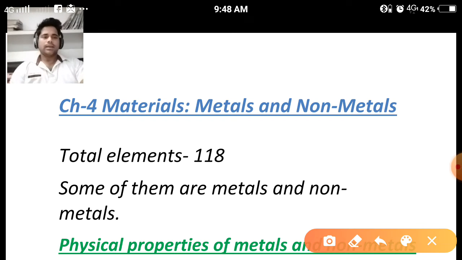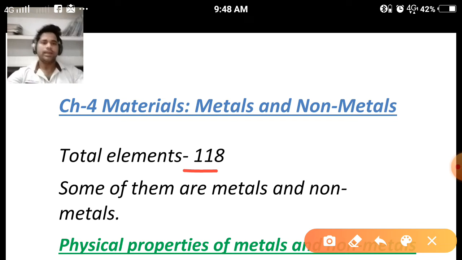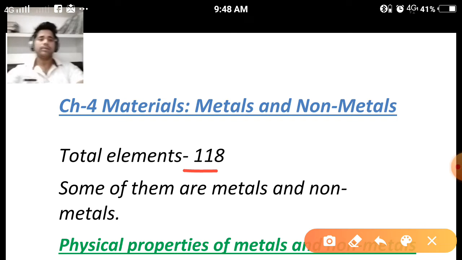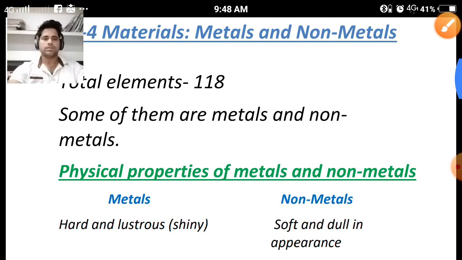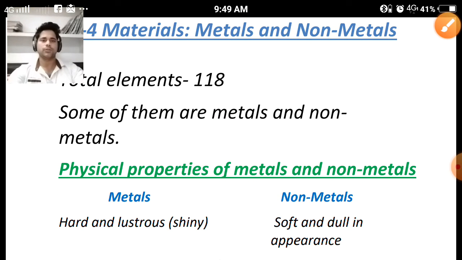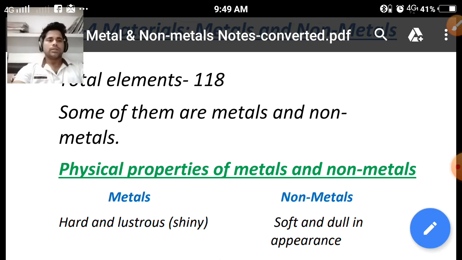In chemistry, there are a total of 118 elements which have been discovered by different scientists. Some of them are known as metals and non-metals. By the combination of these elements, we form different compounds, and these compounds are very useful in many activities. Clear?